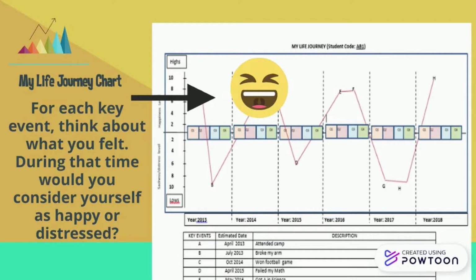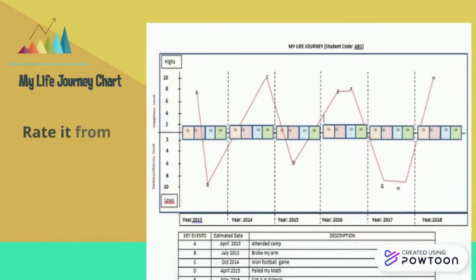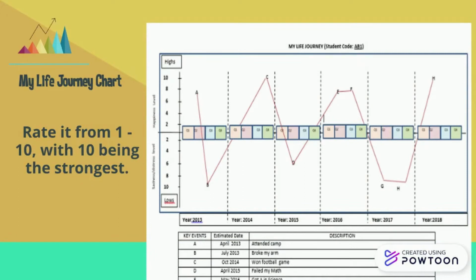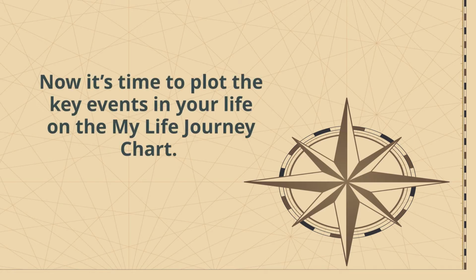For each key event, think about what you felt. During that time, would you consider yourself as happy or distressed? How happy or distressed were you? Rate it from 1 to 10, with 10 being the strongest. Now, it's time to plot the key events in your life on the My Life Journey chart.